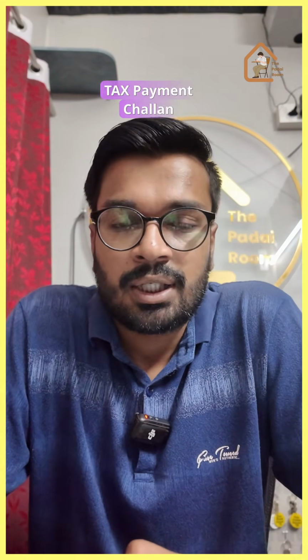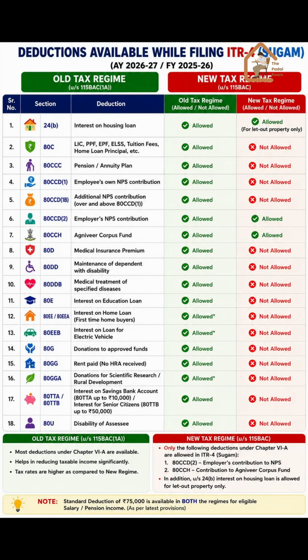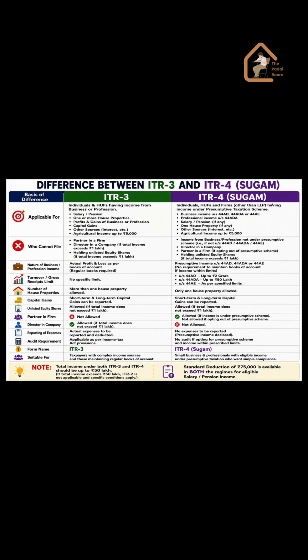Now let us know what documents are required to be submitted while filing ITR 4. It's Aadhaar card, PAN card, bank details, Form 16, Form 26AS, tax payment challan. Since ITR 4 is a presumptive taxation based ITR, here's the list of deductions which you can claim while filing ITR 4 under the old tax regime or new tax regime depending upon the circumstances and subject to conditions. In case you are confused between ITR 3 and ITR 4, here's a quick difference between both the returns so you will be crystal clear about it.